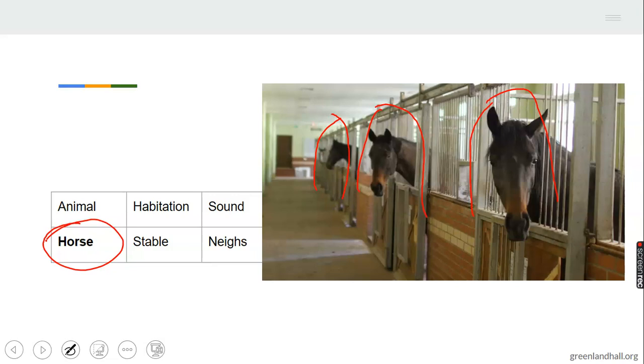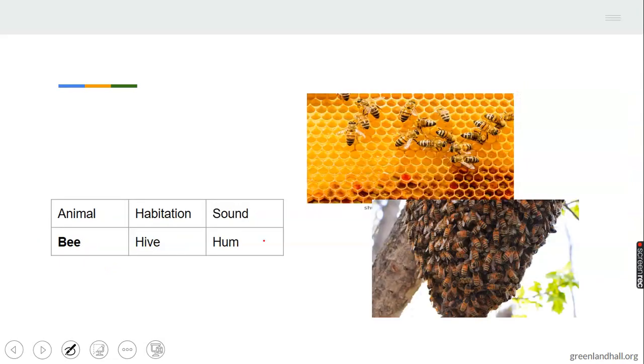Horses live in stables. A horse lives in a stable. And then what sound does it make? It neighs. The sound of a horse is neighing. N-E-I-G-H-S. It neighs.